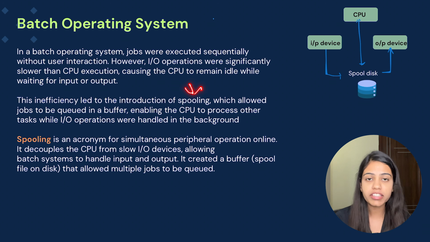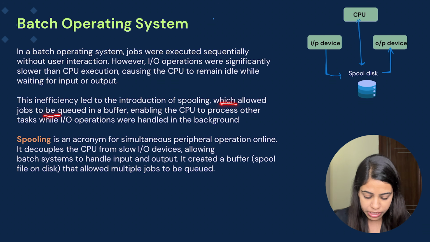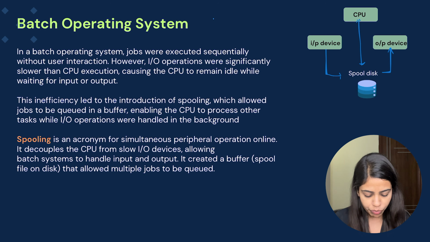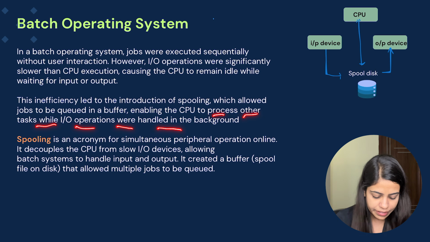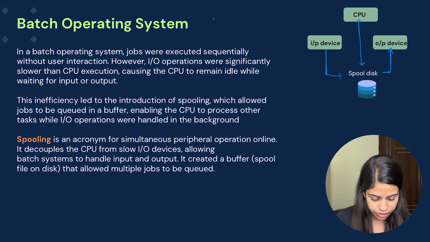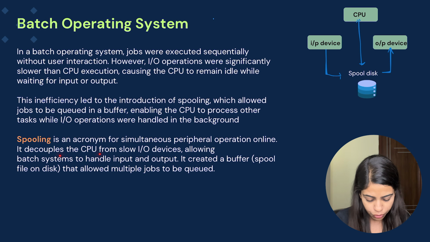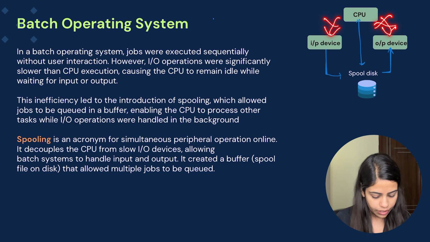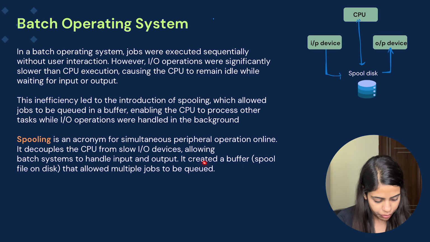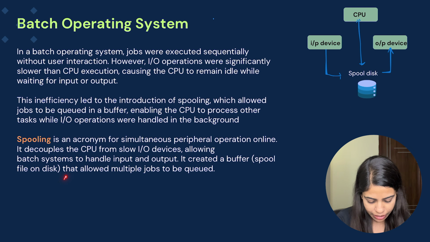Here we get the concept of spooling, which helps in this case. It allowed jobs to be queued in a buffer. We created a buffer, called a spool disk, enabling the CPU to process other tasks while the input-output operations were handled in the background. Spooling is an acronym for Simultaneous Peripheral Operations Online. It decouples the CPU from slow input-output devices, allowing batch systems to handle input and output. It created a buffer, the spool disk, that allowed multiple jobs to be queued.